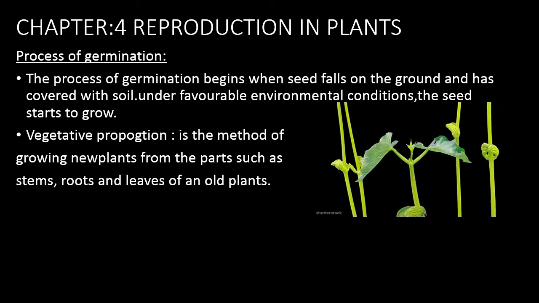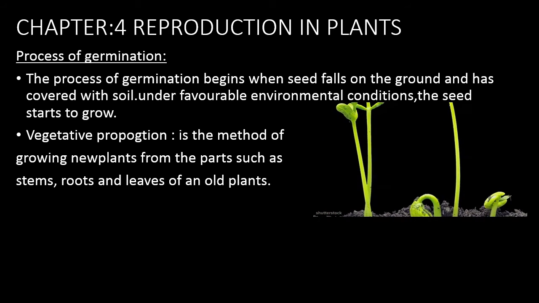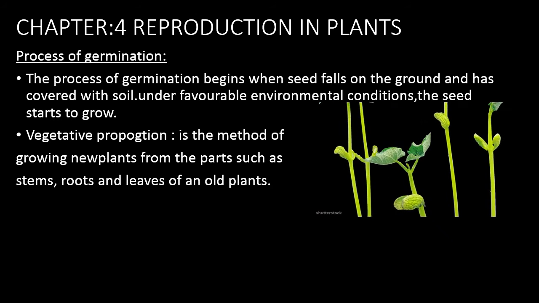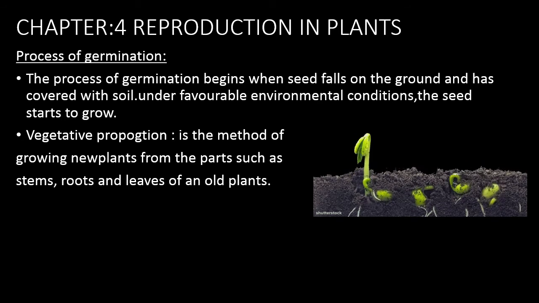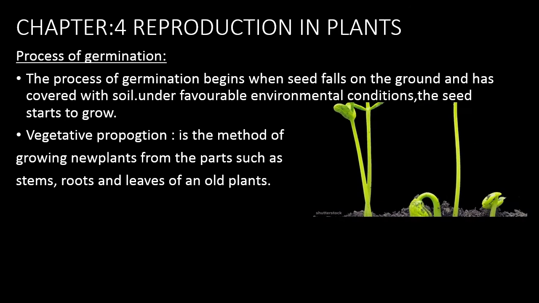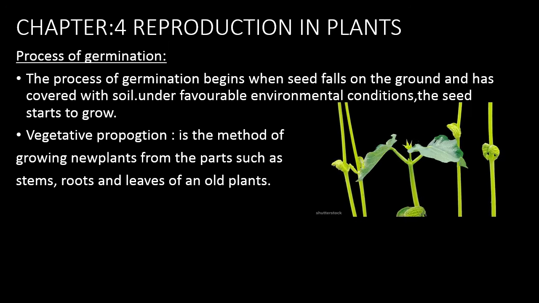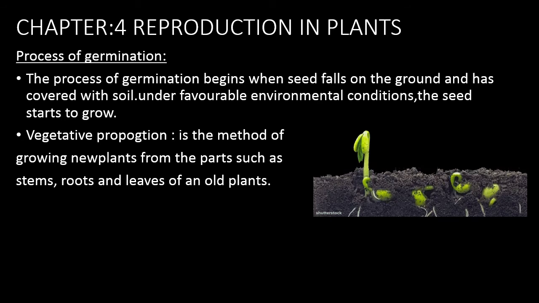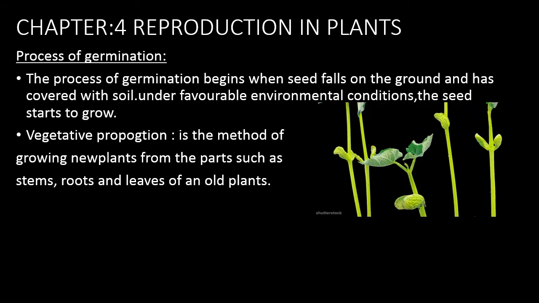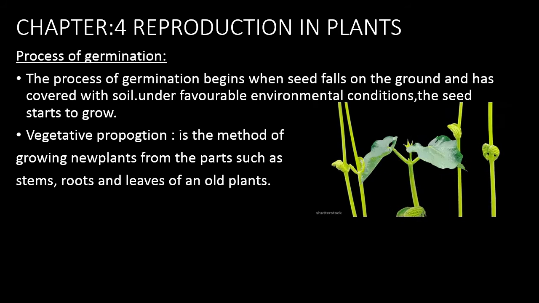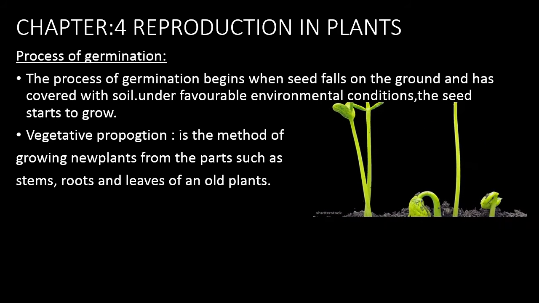The process of germination begins when the seed falls onto the ground and is covered with soil. Under favorable environmental conditions, the seed starts to grow. Then the root holds the soil and starts to absorb food, and the next part of the seed that appears is the hypocotyl. The hypocotyl continues to grow upward, then the epicotyl becomes the first leaf, and when the leaf starts to prepare its food, the cotyledon falls off. This is how the process of germination takes place.